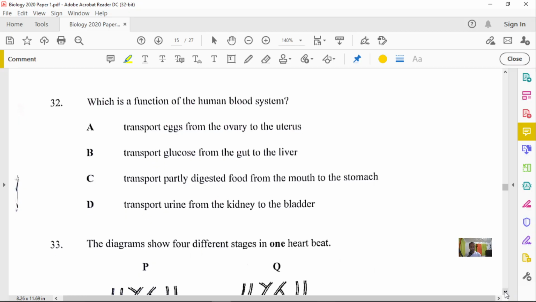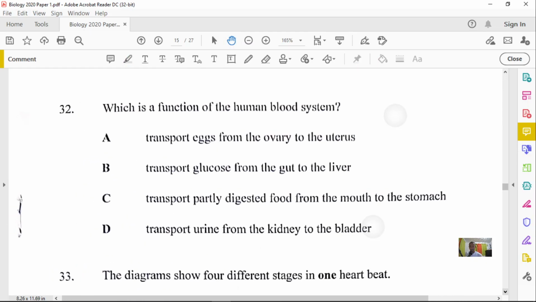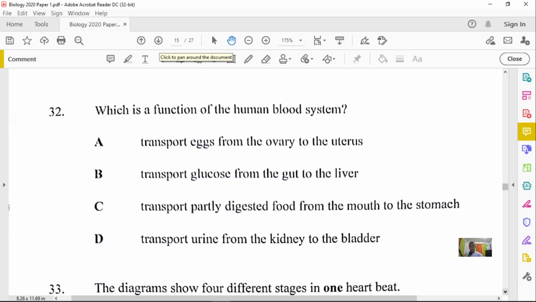Question number 32 states, which is a function of the human blood system? Option A, to transport eggs from the ovary to the uterus, not seeming so correct.